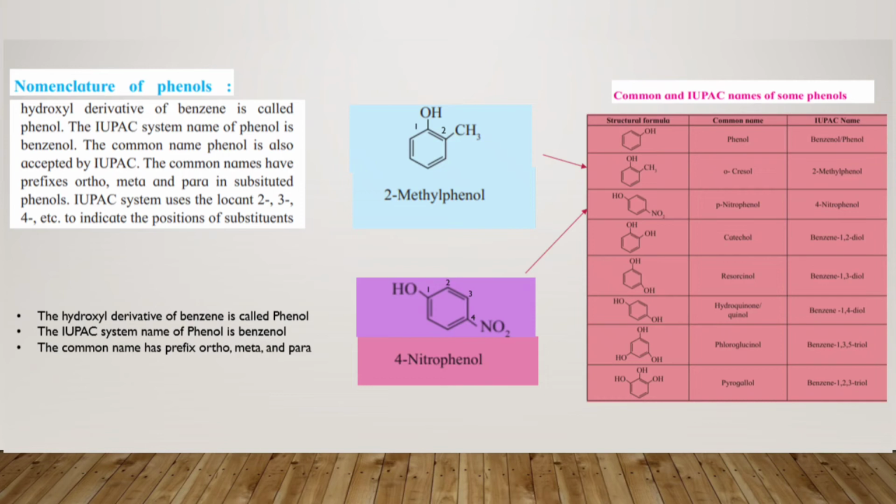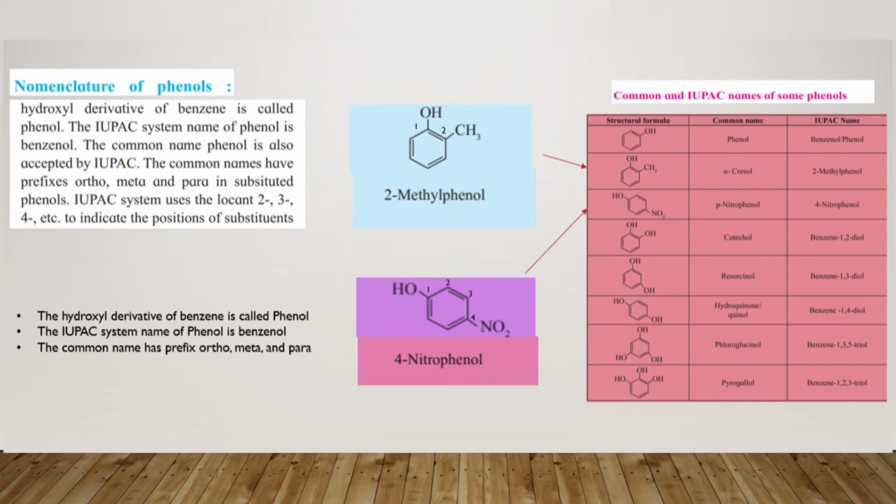Now we will see the next one, that is naming according to the IUPAC system of naming. So students, the hydroxyl derivatives of benzene are called phenols. The IUPAC name of phenol is benzenol, and the common name phenol is also accepted by IUPAC.